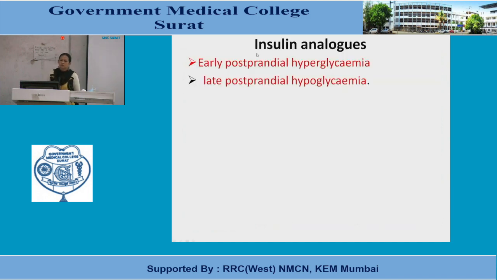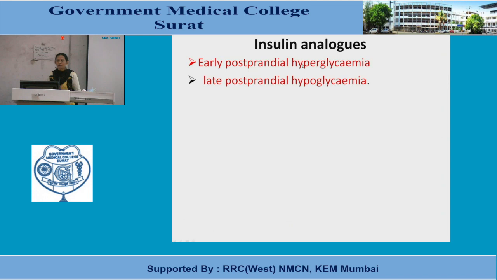Now before we move on to insulin analogs, two terminologies which I described yesterday: early postprandial hyperglycemia and late postprandial hypoglycemia. These are reasons related to administration of insulin preparations, and they directly correlate with onset of action and total duration of action. Early postprandial hyperglycemia means after-meal hyperglycemia is there even after administration of insulin.